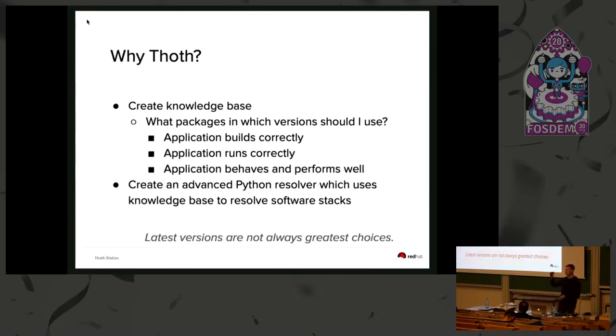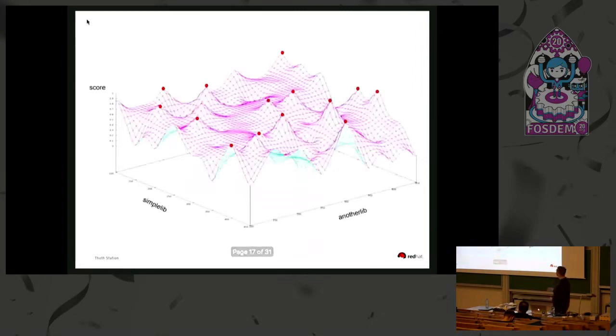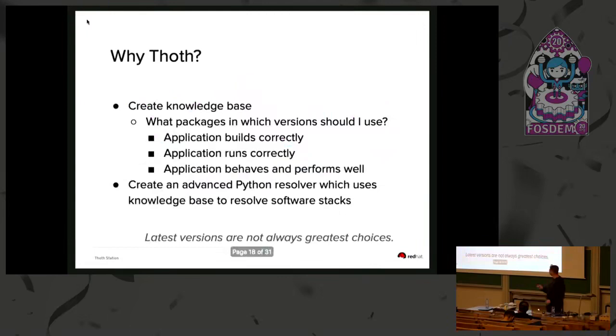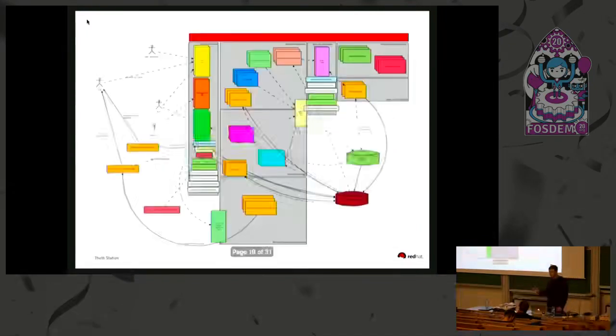So if you remember that slide with the function, these spikes in the whole state space. So we say that the latest versions are not always the greatest choices, and that's basically the idea behind Thoth.